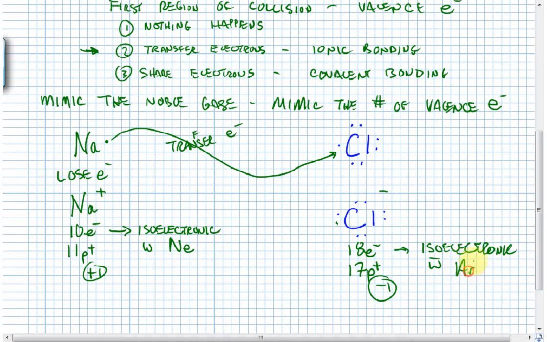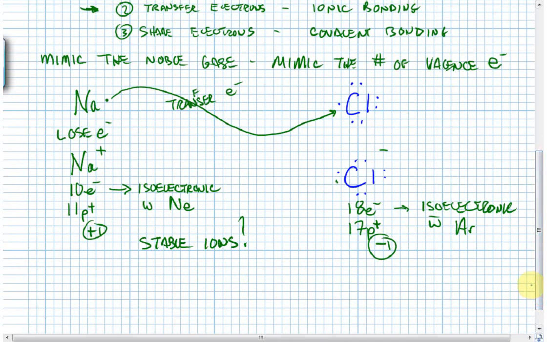So a chloride ion is isoelectronic with argon. They both have the same number of electrons. These are stable ions. Nature loves stability. Therefore, the transfer of these electrons is a good deal for both ions. The atoms become ions. The reactive atoms become stable ions.